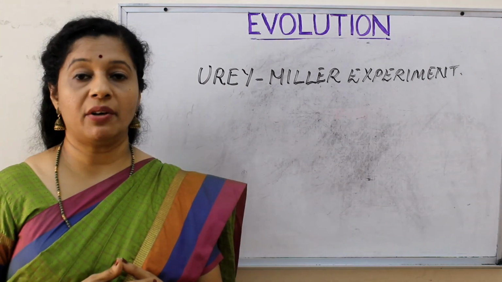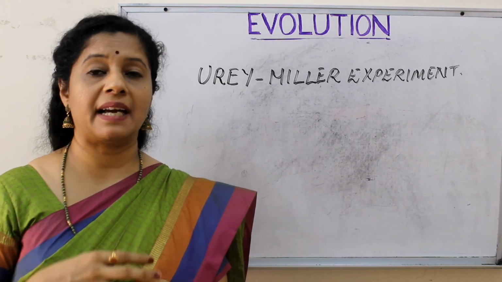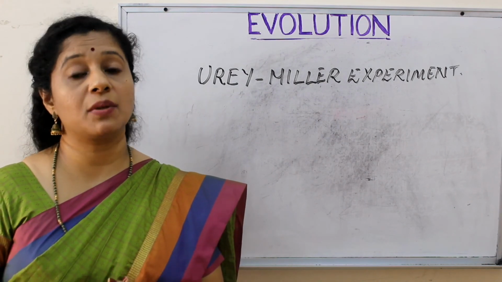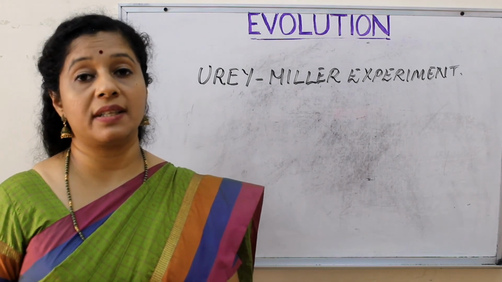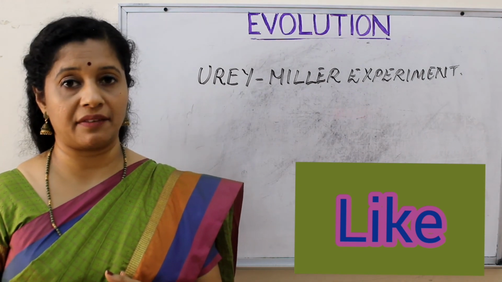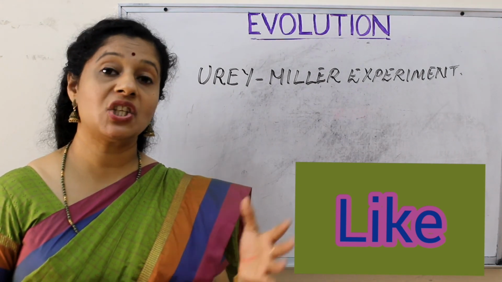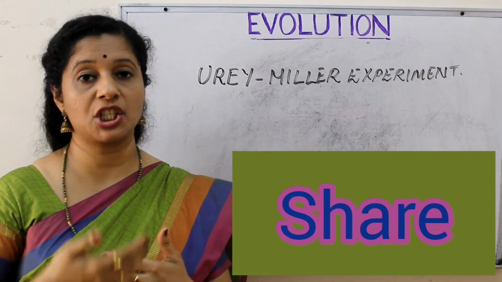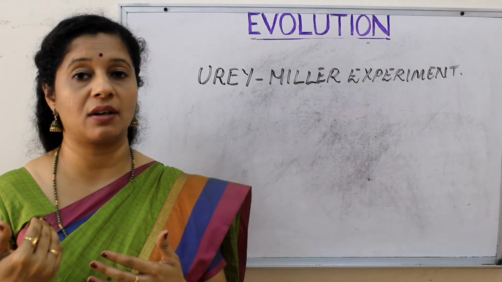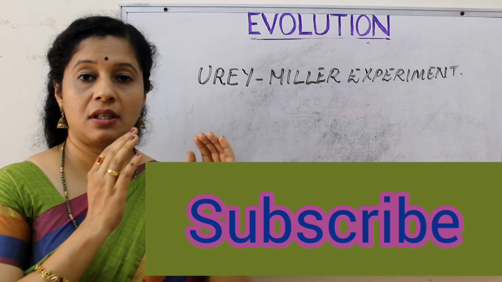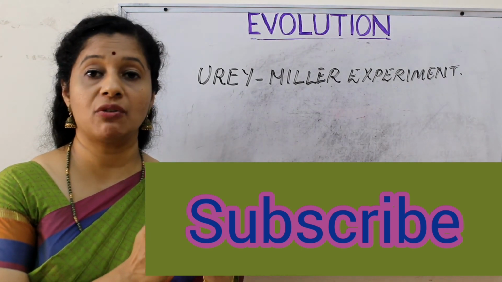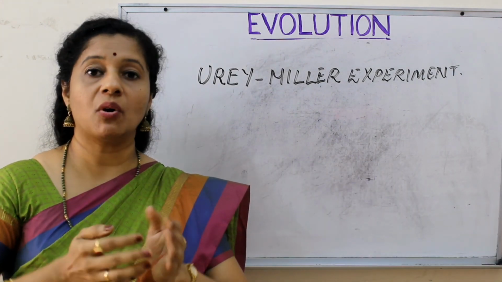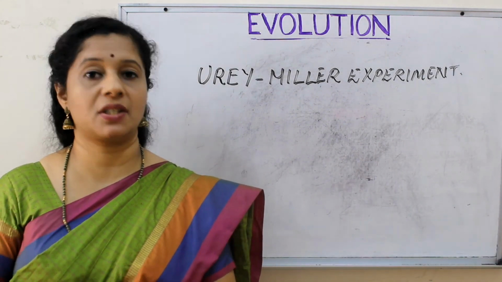And also supply of free energy, lots of energy in the form of lightning and in the form of UV rays and in the form of high temperature, everything. The energy was very high, so that also favored all these processes of formation of life. Here one thing you have to remember, initially though the chemical reactions happened in the hot dilute soup and it changed into protobions and protocells and all, but later the formation of molecules from inorganic ones stopped. Only these existing organic molecules could produce molecules of its own kind.